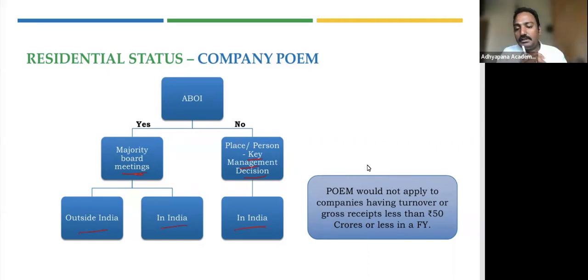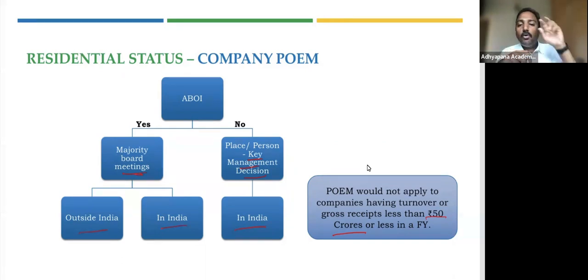So considering all these things, there was a circular which said that POEM is not applicable for companies whose receipts or turnover is less than 50 crores. Receipts or turnover is less than 50 crores. So that's what you refer to as small companies. Of course, it's a big number, 50 crores, but let's understand less than 50 crores is considered to be small companies. So no POEM concept.